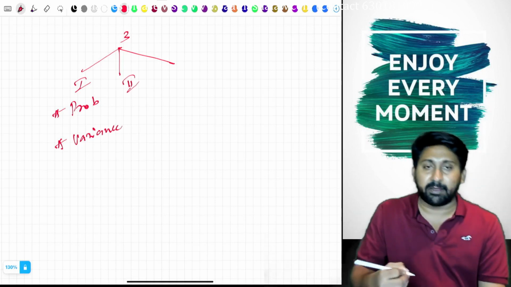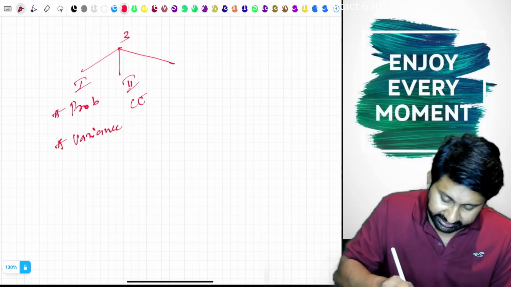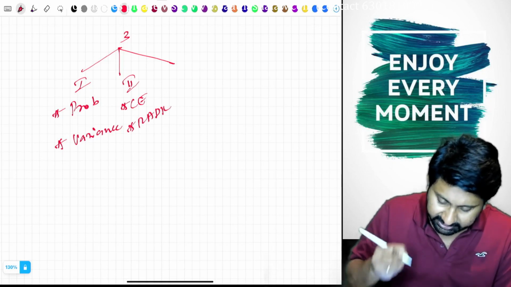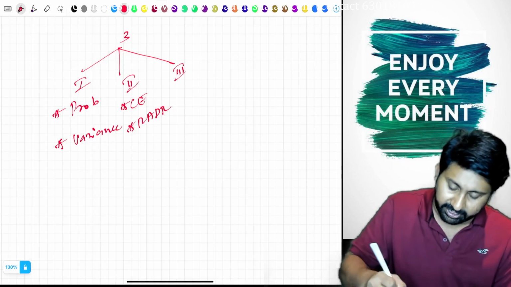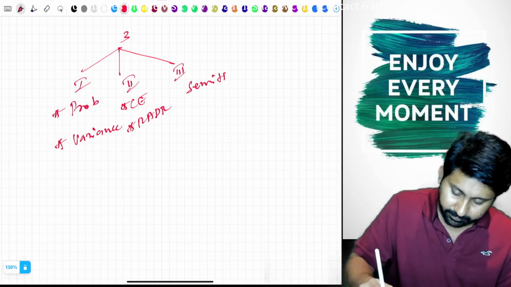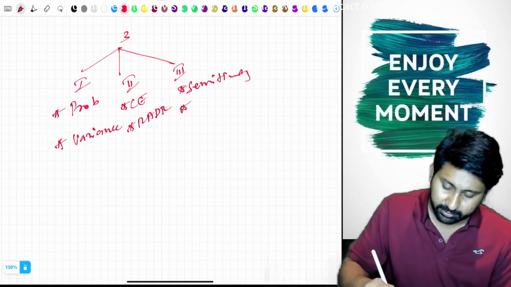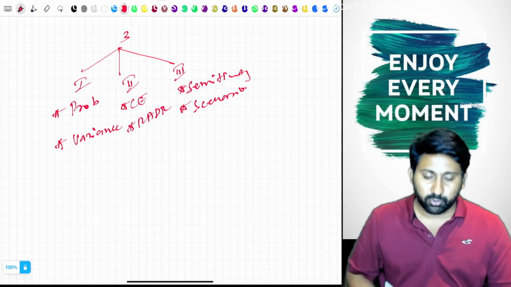Type 2 is the concept of certainty equivalent and risk adjusted discount rate. Number 3 is sensitivity analysis and scenario analysis. These are the other two.